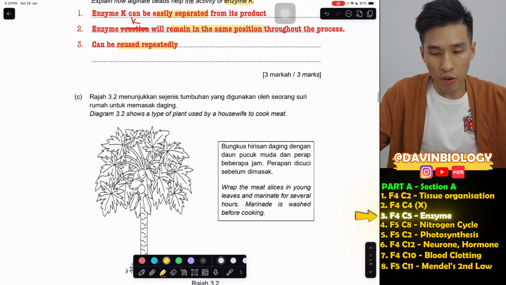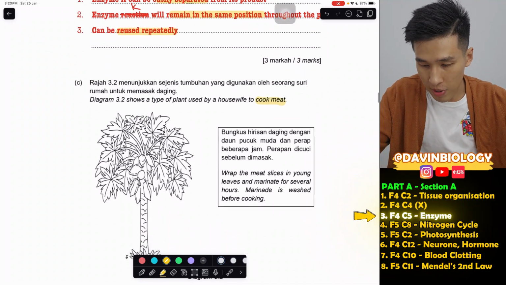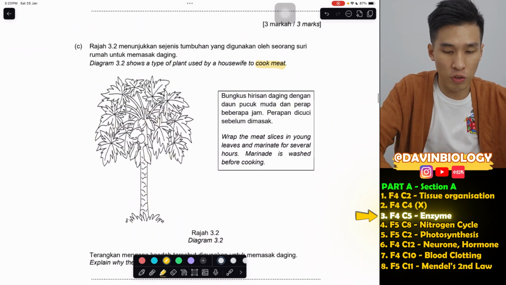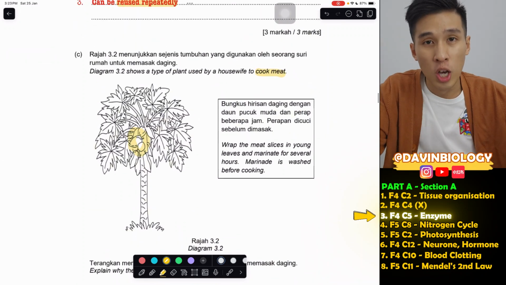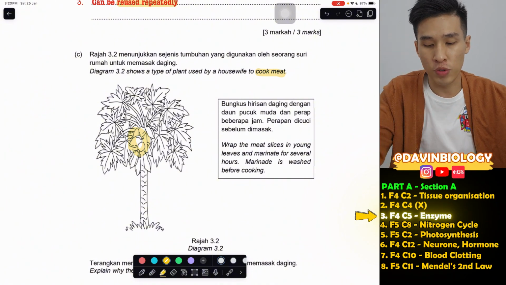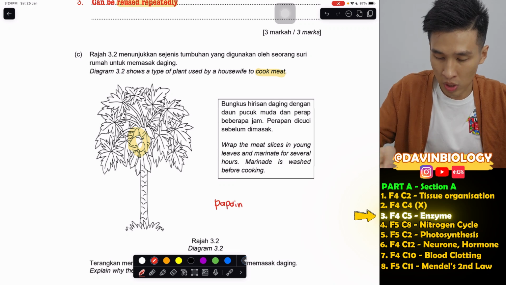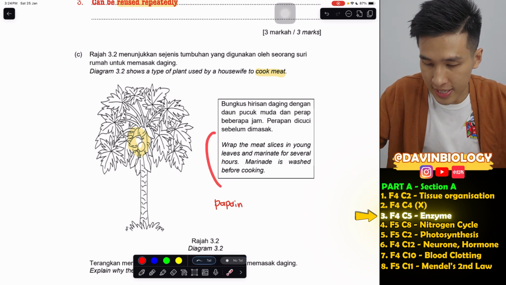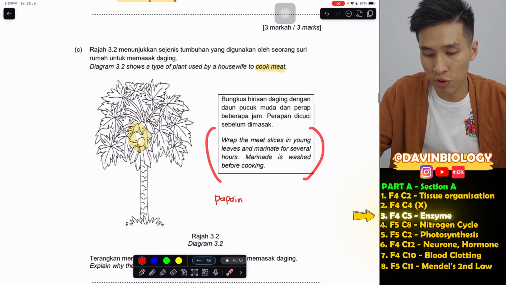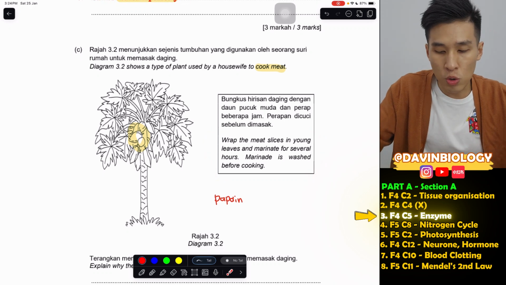Diagram 3.2 shows a type of plant used by a housewife to cook meat. They didn't mention it, but it's obviously a papaya tree. For papaya, there's only one use in this enzyme topic, so if you see papaya, the enzyme involved is definitely papain. Let's read here. They say, wrap the meat slices in young leaves and marinate for several hours. The meat is washed before cooking. So they use the papaya leaves.